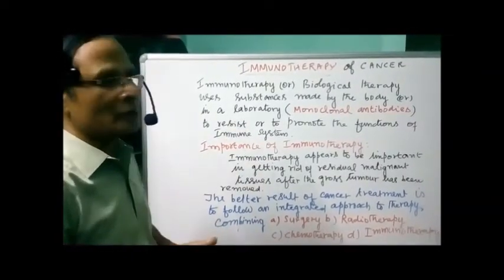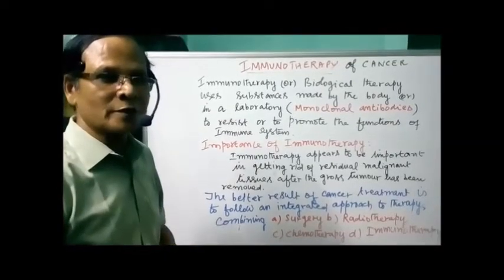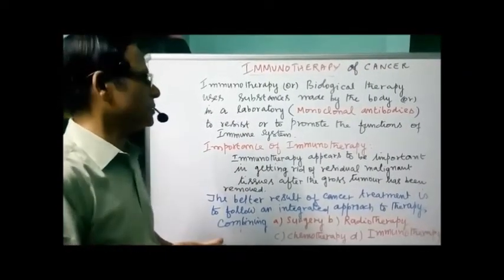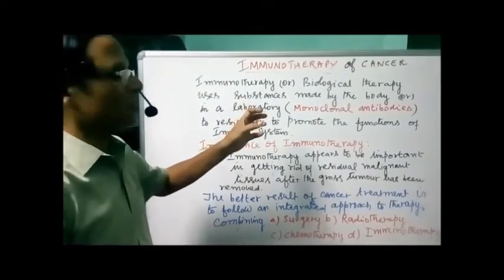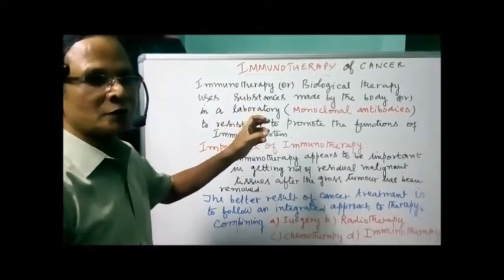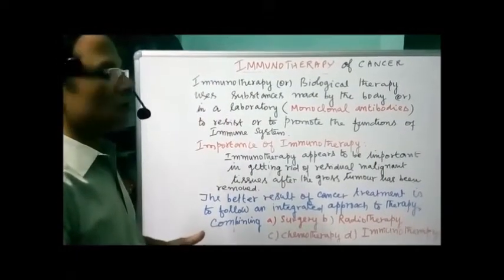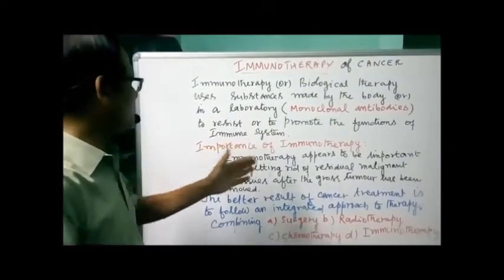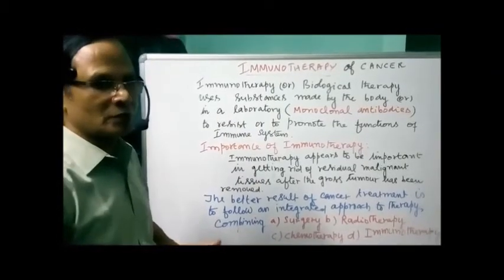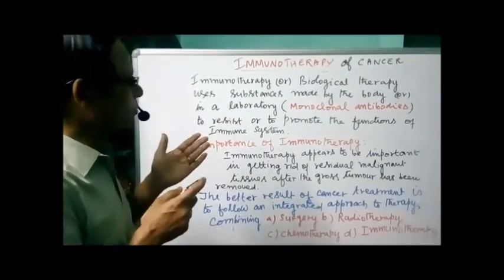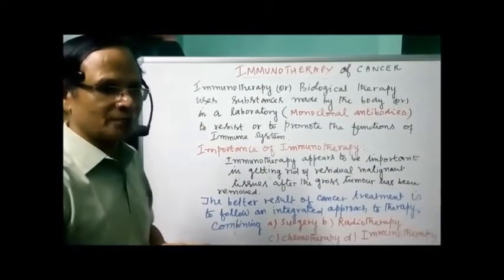A clone of antibodies is made by means of hybridoma technology. We'll be studying that later. So monoclonal antibodies are similar antibodies attacking the same antigen, used to resist cancer or to promote the functions of the immune system.